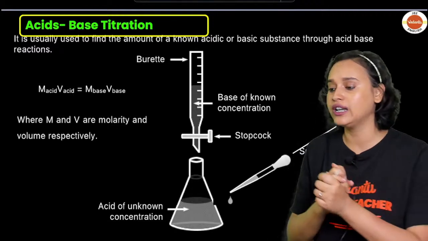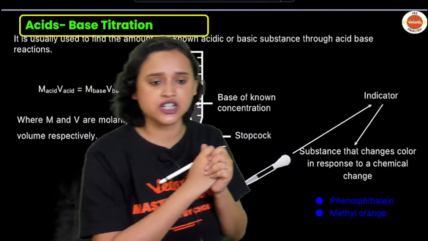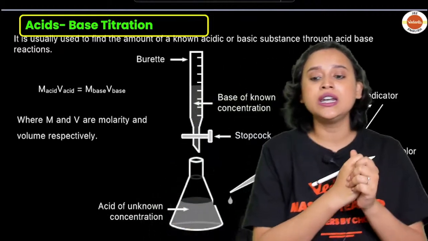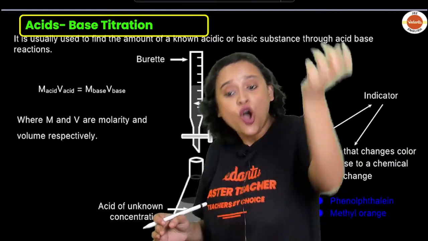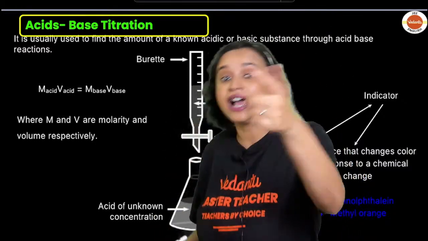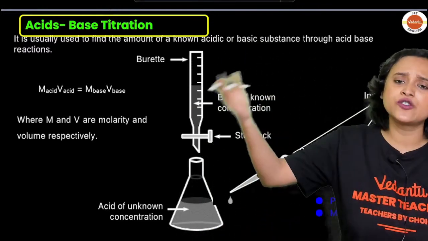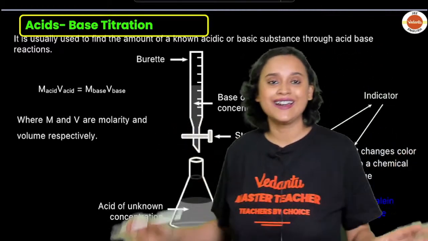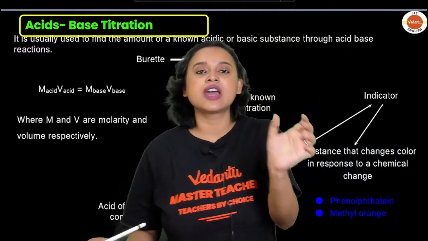What do we do in an acid-base titration, everyone? Usually, we want to find the amount of known acid or basic substance that can react with either the acid or the base, depending on whatever we have taken. And from there, we can calculate the volume.